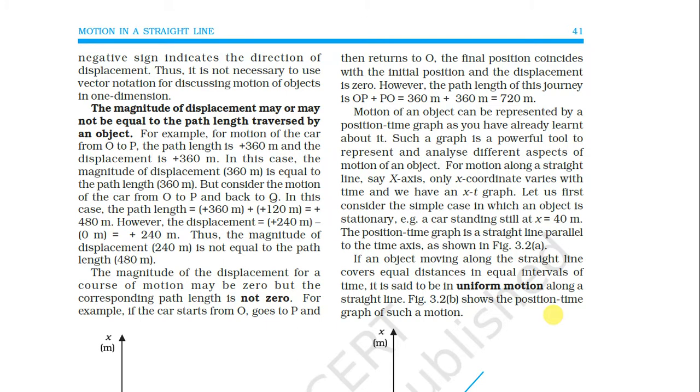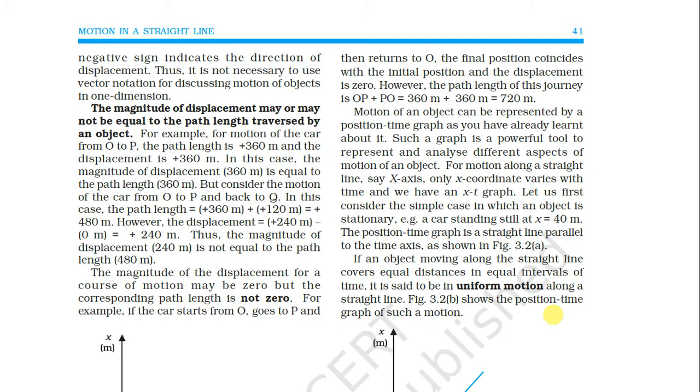and the displacement is 360 meters. In this case, the magnitude of displacement, 360 meters, is equal to the path length, 360 meters. But now consider the motion of the car from O to P and back to Q. In this case, 360 plus 120 is equal to 480. However, the displacement is 240 meters minus 0, so it is equal to 240. Thus the magnitude of displacement, 240 meters, is not equal to the path length of 480.